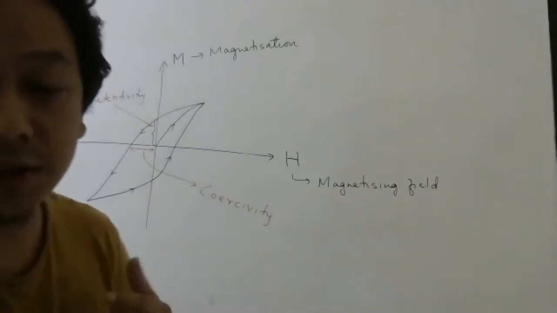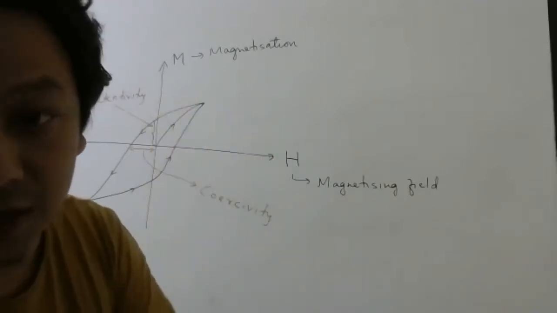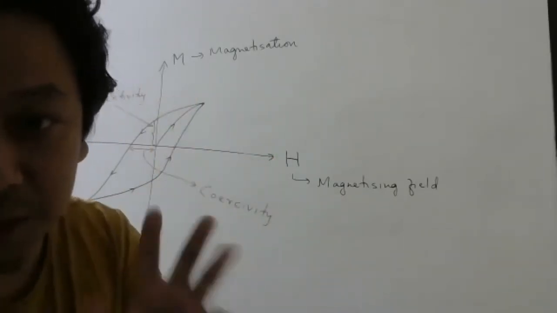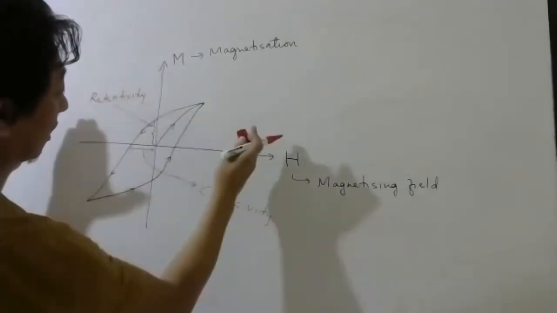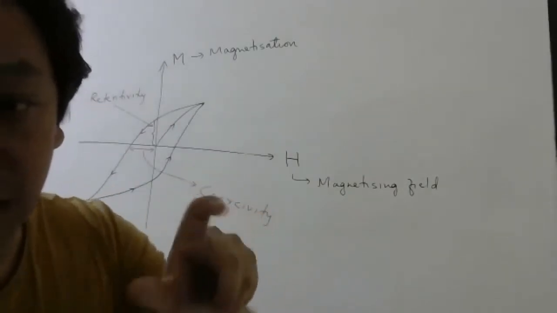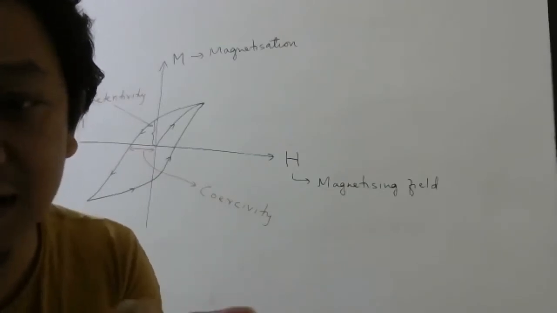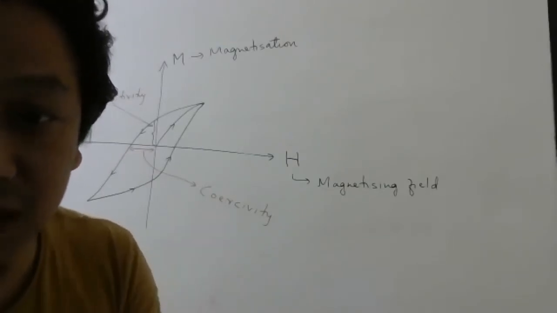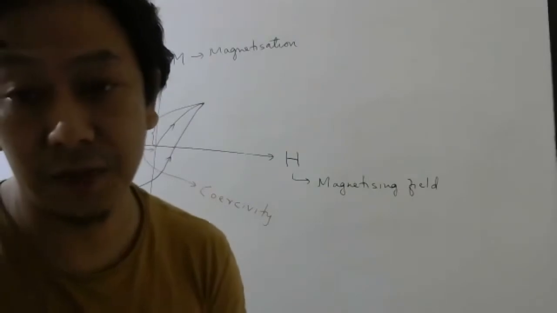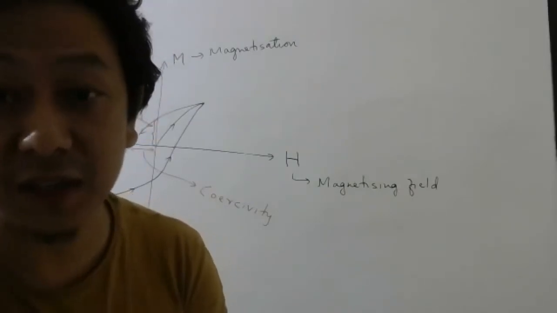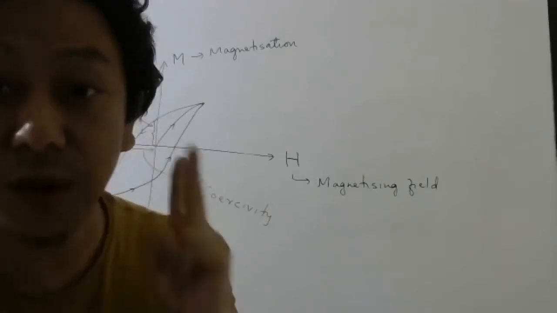Now students, depending on the material, you can Google and search, this graph will look different. The overall shape will be the same, but for some materials the graph will be thinner, and for some it will be thicker. But how much exactly is the retentivity and how much exactly is the coercivity will depend from material to material. So today we will study what kind of material we should choose in order to make, number one, permanent magnets, number two, electromagnets.